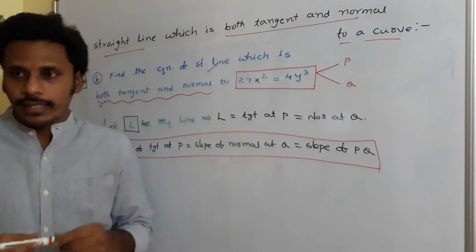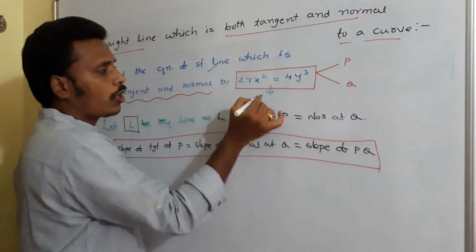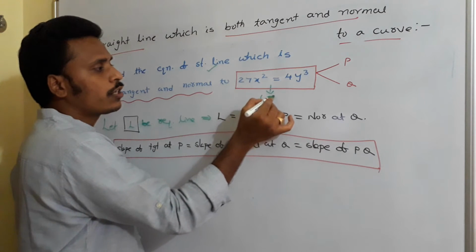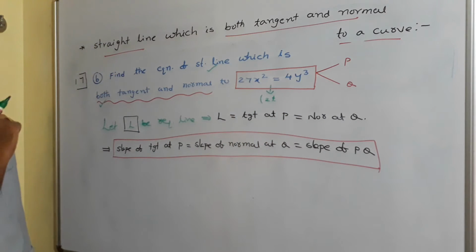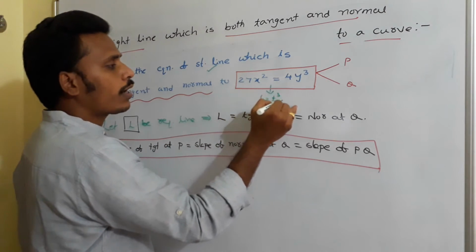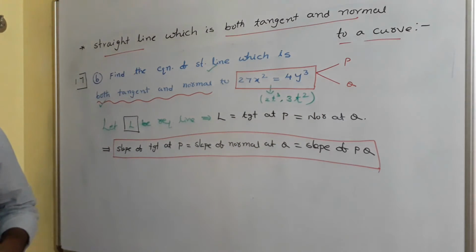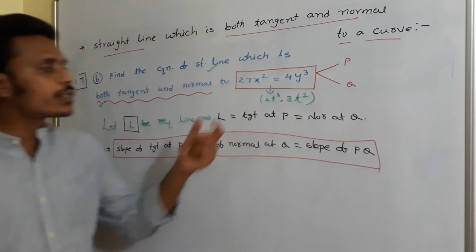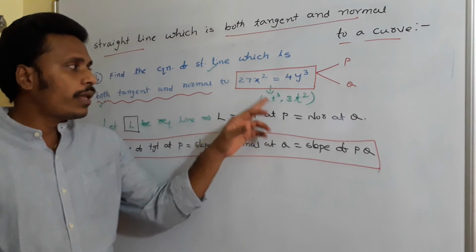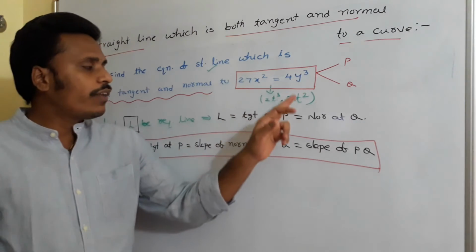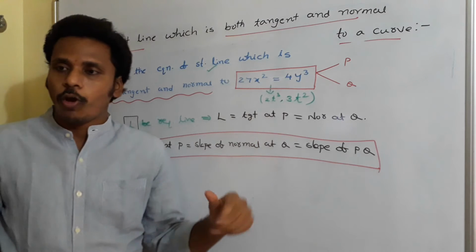If you observe it clearly, the parametric coordinates of this equation are 2t cube comma 3t square. Just look here, 2t cube comma 3t square is the general parametric point of this curve. If you replace x with 2t cube and y with 3t square, both sides will get balanced.